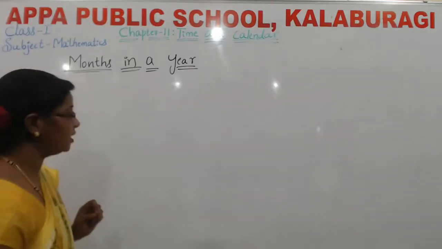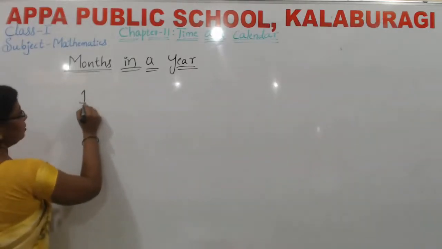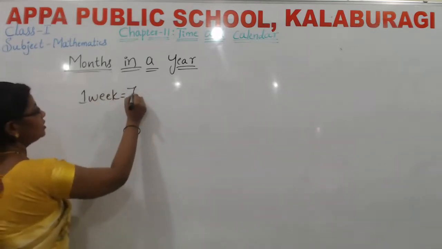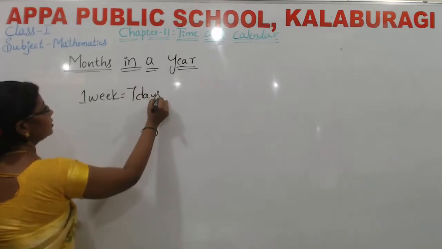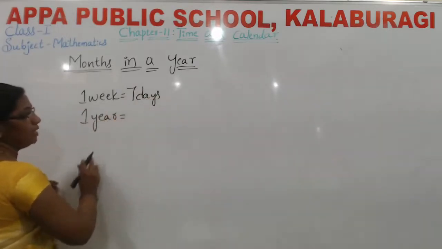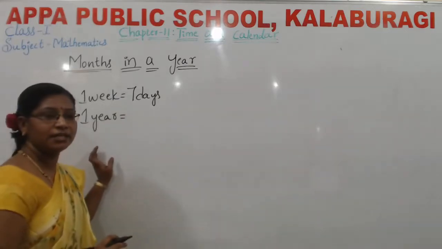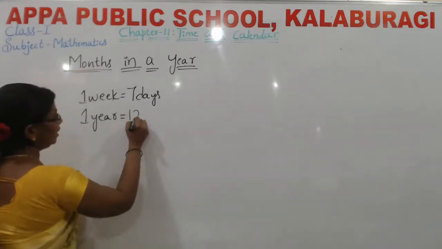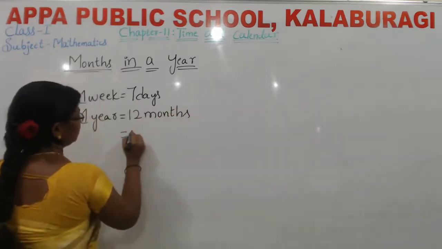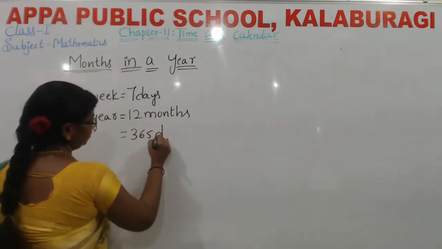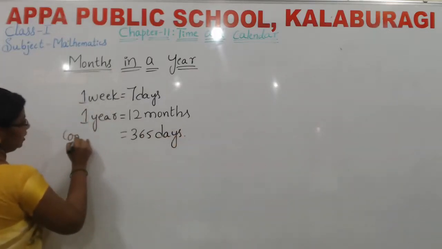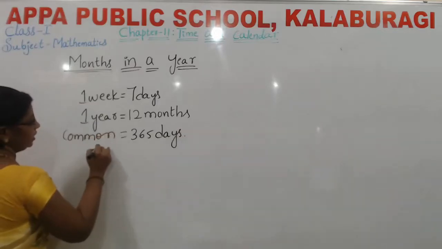I will ask the questions here. One week means how many days? Yes, very good. 7 days. One year means how many months are there in one year? Yes, very good. 12 months. Otherwise, 365 days. That is also called a common year.